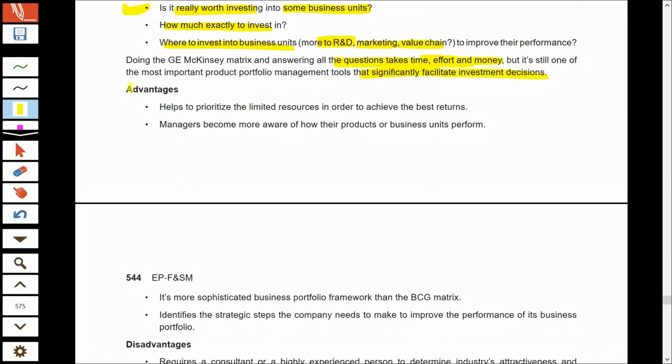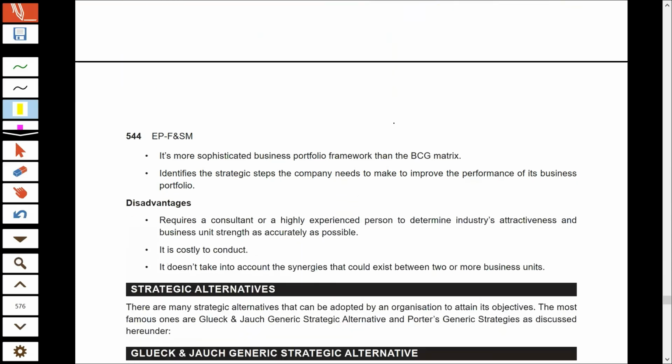Now we'll look at the advantages and disadvantages of GE. GE is a matrix which helps a business to prioritize where they should invest their limited resources in order to get the maximum returns. It makes managers aware about what products they have in their portfolio, what businesses they have in their portfolio, and how each of the businesses is performing.